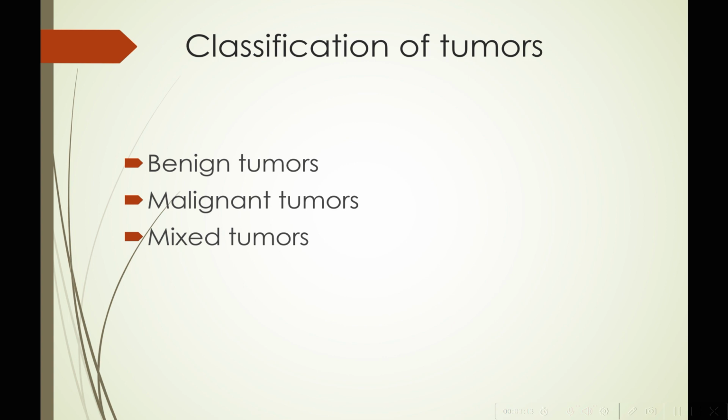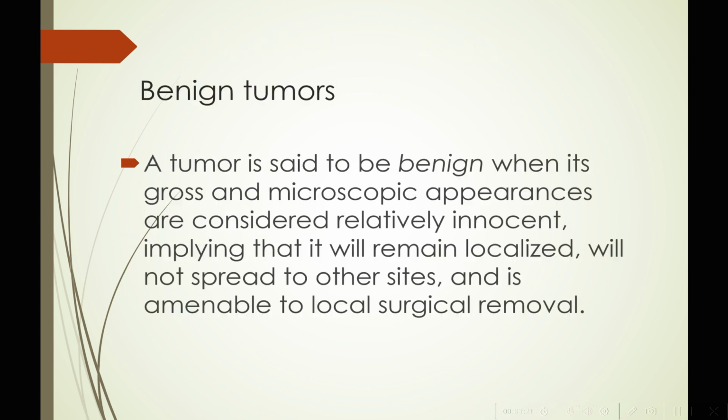What is the classification of tumors? Tumors can be benign, they can be malignant, or they can be mixed. Let us understand basically what these are. A benign tumor is said to be one which has a gross and microscopic appearance considered relatively innocent, implying that it will remain localized, will not spread to other sites, and is amenable to local surgical removal.